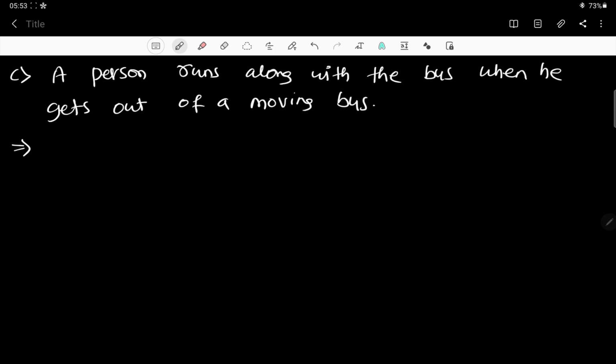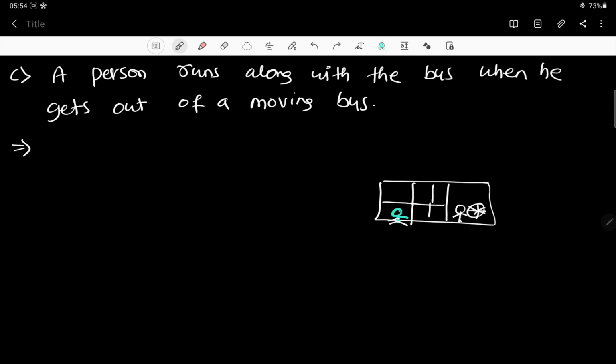Why? What is the reason they're asking? Now look at this. Here is the bus. Again, the steering, driver. Here the driver is sitting, and there are compartments here, seats and all. Here one person, for example, wants to get out of this bus. Here we have one boy.